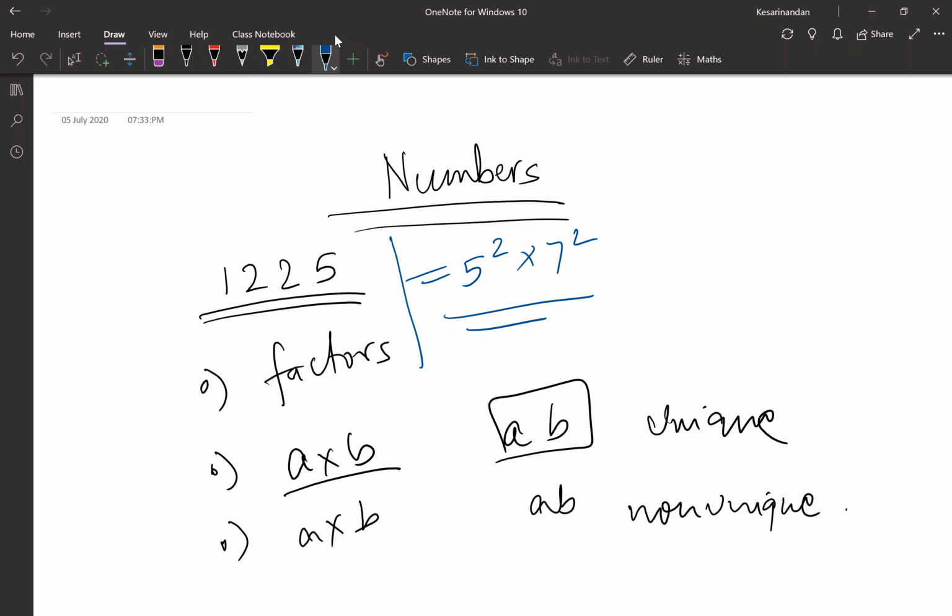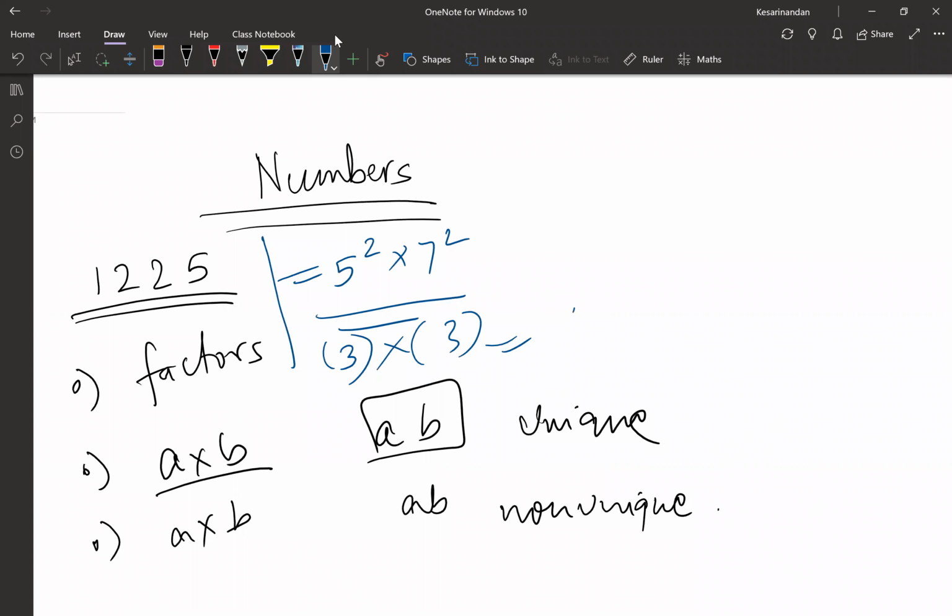Now, the formula that you will use: this 5 can be used in 3 ways, and this 7 can be used in 3 ways. So the total number of factors would be 9. This part is clear, everybody? Okay.